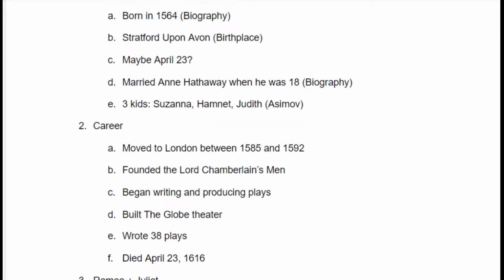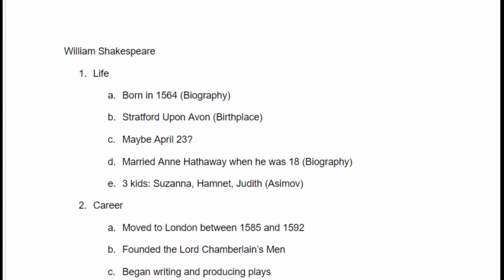But if we go up here to number 1, what I did was I have a bunch of different information that all comes from different sources. So in order to keep it straight, I need to say this fact comes from biography, this fact comes from birthplace, this fact comes from Asimov. And these two I'm not going to differentiate because they both came from the same place. So when I cite this here, I know that everything in between birthplace and biography had to have come from biography because this always goes at the end of our source or at the end of our sentences.